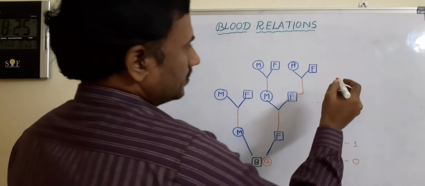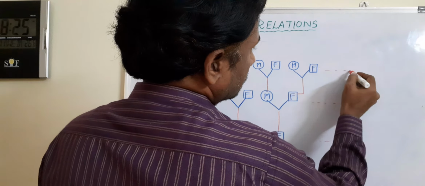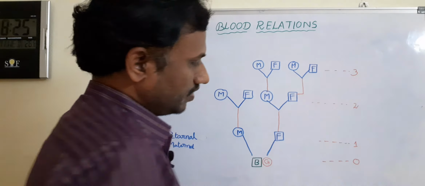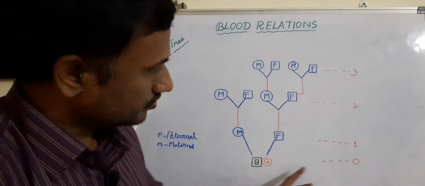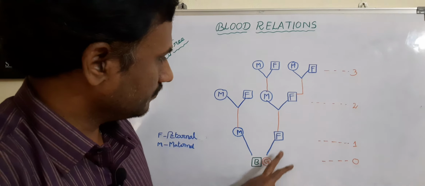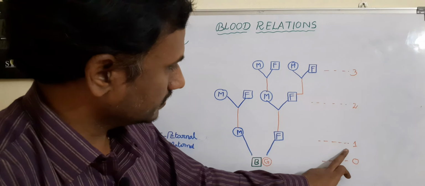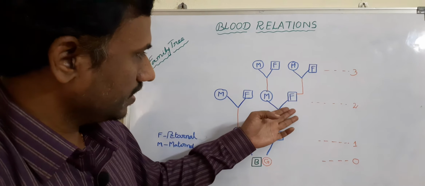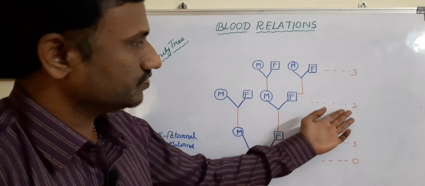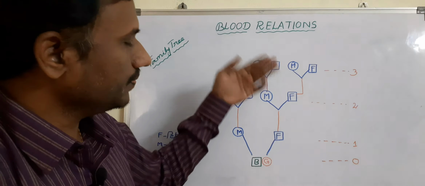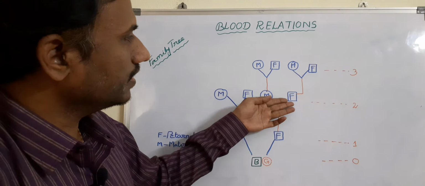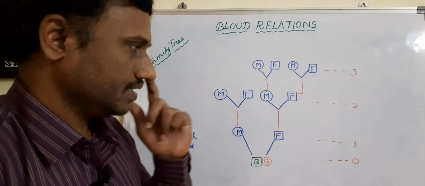Here, these people we treated as third generation. Now observe here, children belong to zero generation and their father and mother belong to first generation, and father's parents or mother's parents belong to second generation, and their parents, means grandparents' parents, belong to third generation.